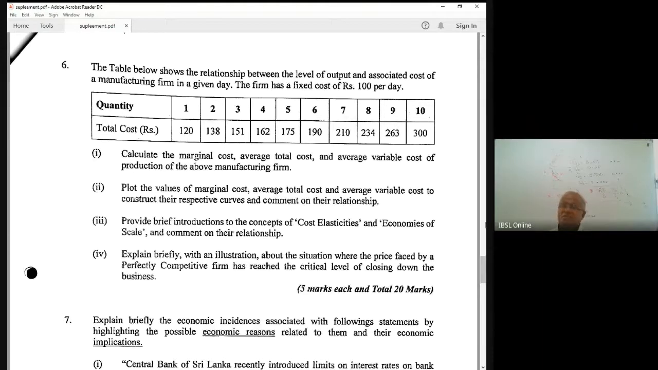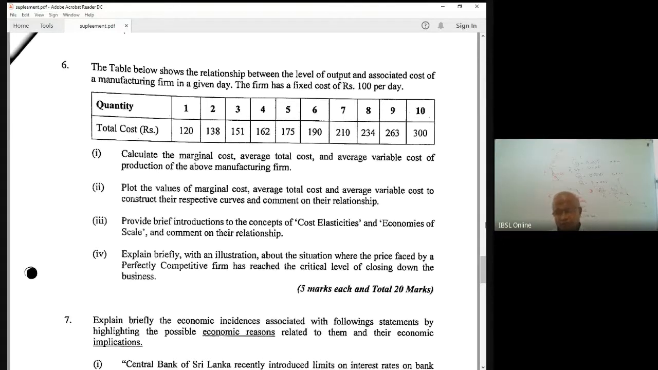But also the definitions of these various issues. What is marginal cost? What is average cost? Total cost divided by the output. Marginal cost, change in total cost divided by the change in output. Now this question: calculate marginal cost, average total cost, that is average cost, and average variable cost. Now, how do you calculate average variable cost? It is not there.